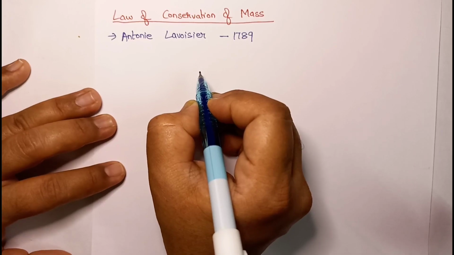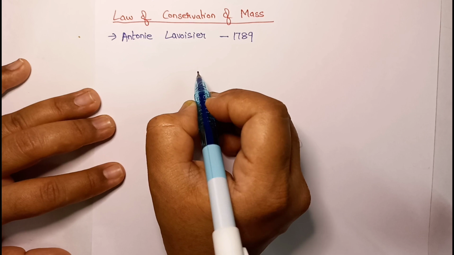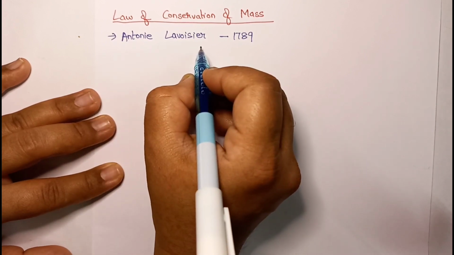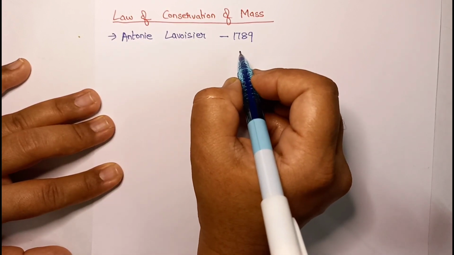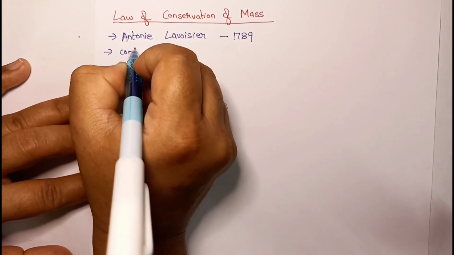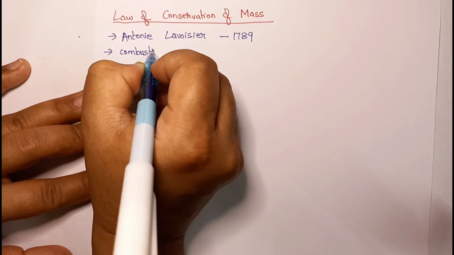So students, coming to the first one, law of conservation of mass. This law of conservation of mass was proposed by Anthony Lavoisier in the year 1789. He performed different experimental studies for the combustion reactions. First, what did he do?